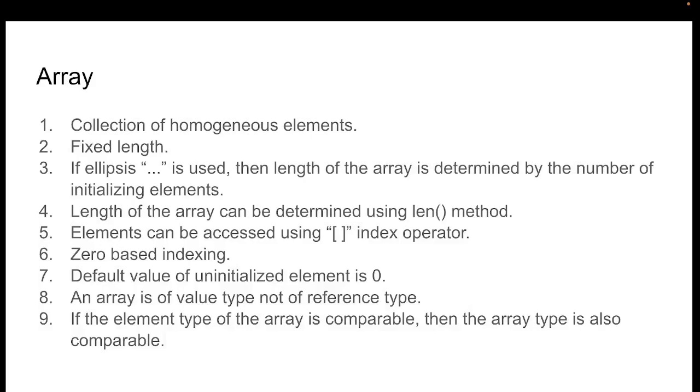An array is a value type, not a reference type. It means suppose we have an array x and we assign it to another variable y, and if we make any change in the new array y, then it will not be reflected in the old array x. If the element type of the array is comparable, then the array type is also comparable. So now I will take an example to show how we can use arrays in Golang.